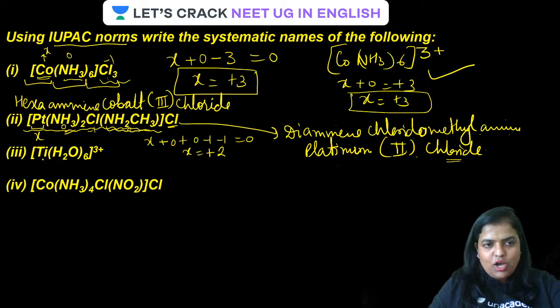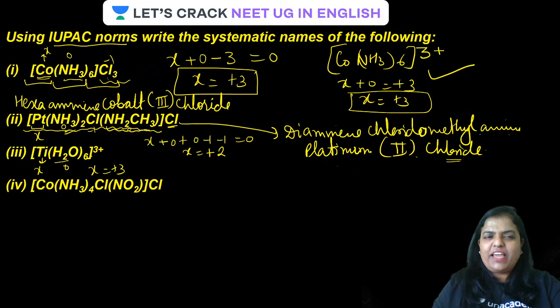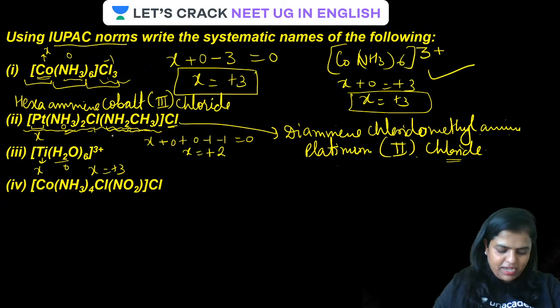Yes, yes, yes. What is the oxidation number of this titanium? Let it be X. That of water is 0. So X is equal to plus 3. Very simple, isn't it? Simply plus 3, guys.